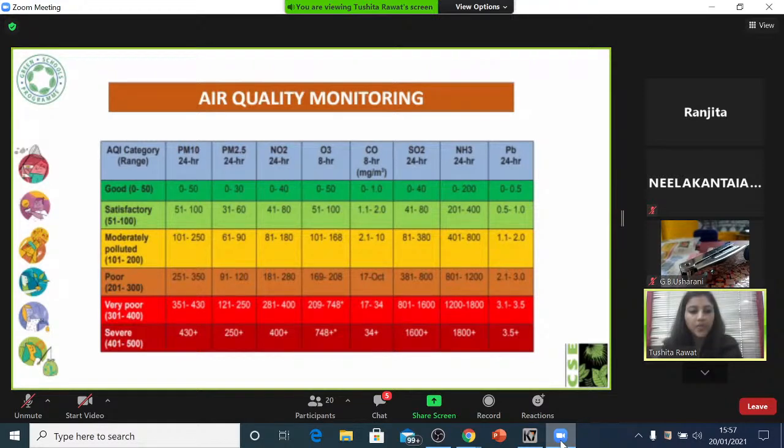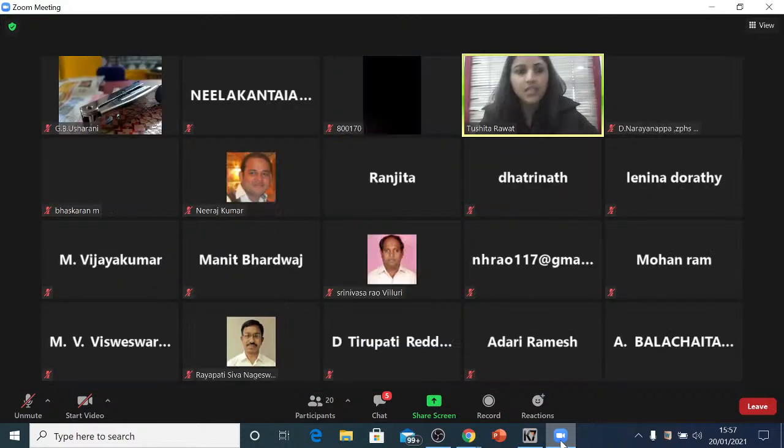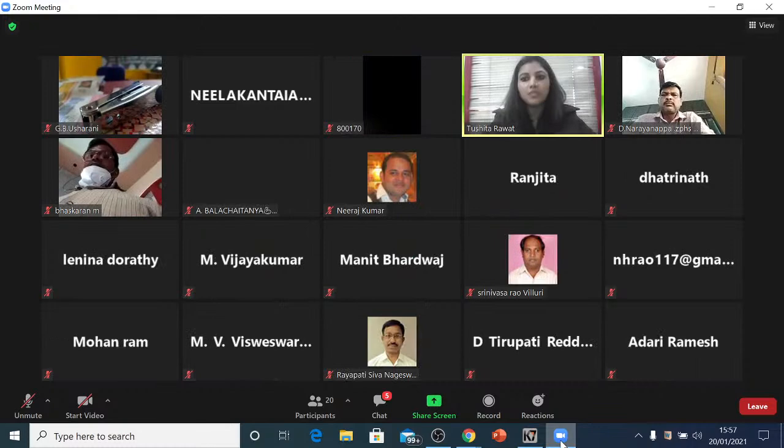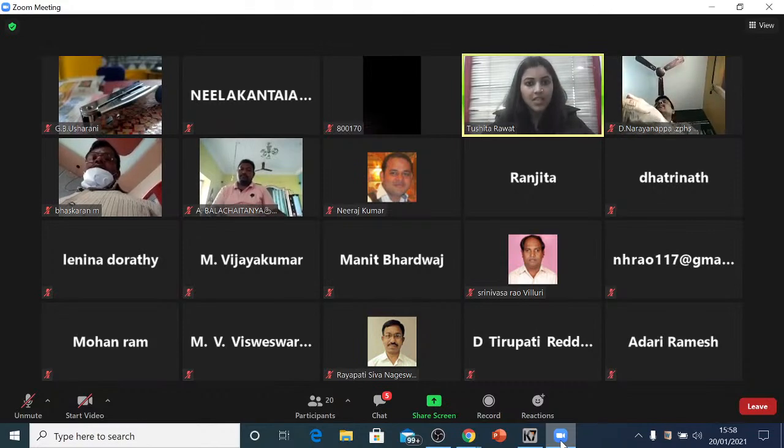So we can quickly do one thing. I have a link opened here. This is a link from CPCB, Central Pollution Control Board. And through this, we can check the real-time air quality wherever a monitoring station is available. So if I select the state Andhra Pradesh here, I can see that there are automatic air quality monitoring stations in 4 cities. So your screen is not visible, Krishna.